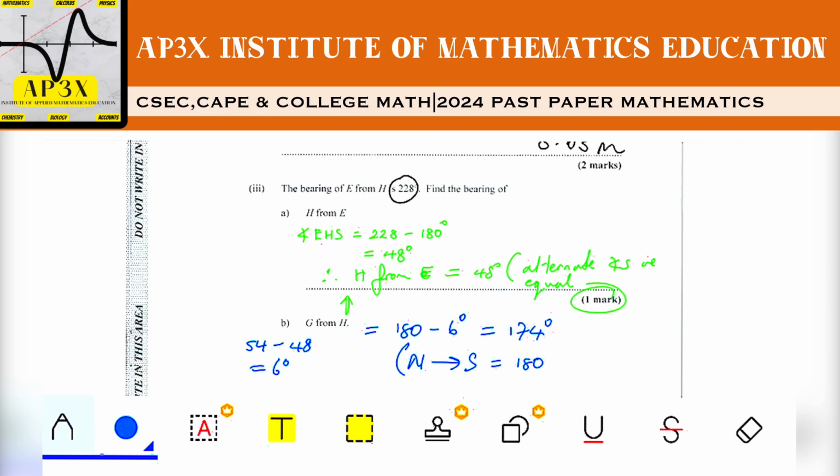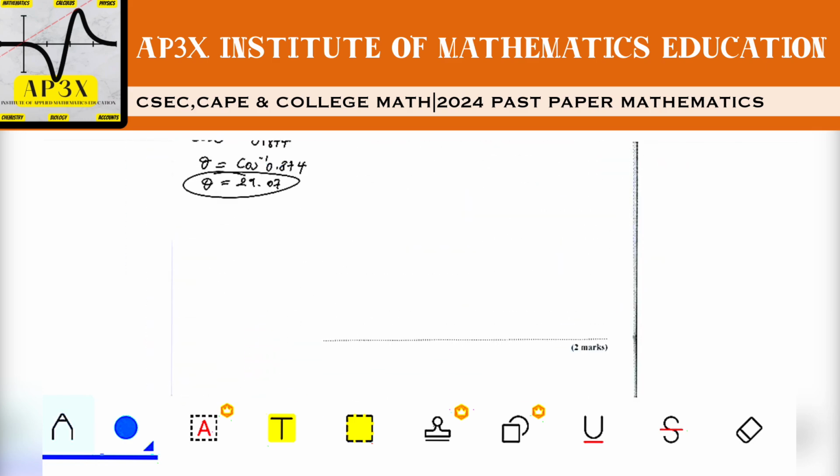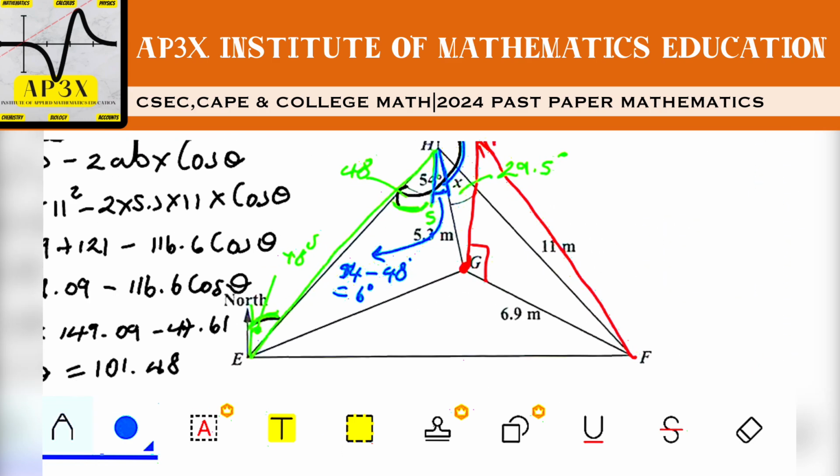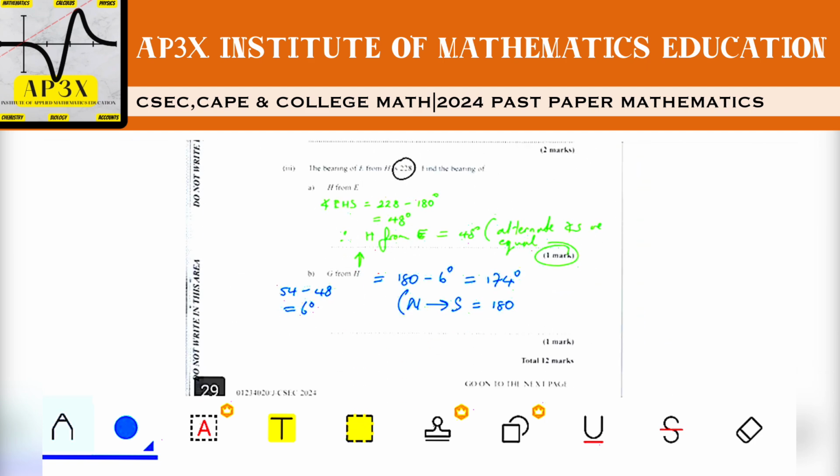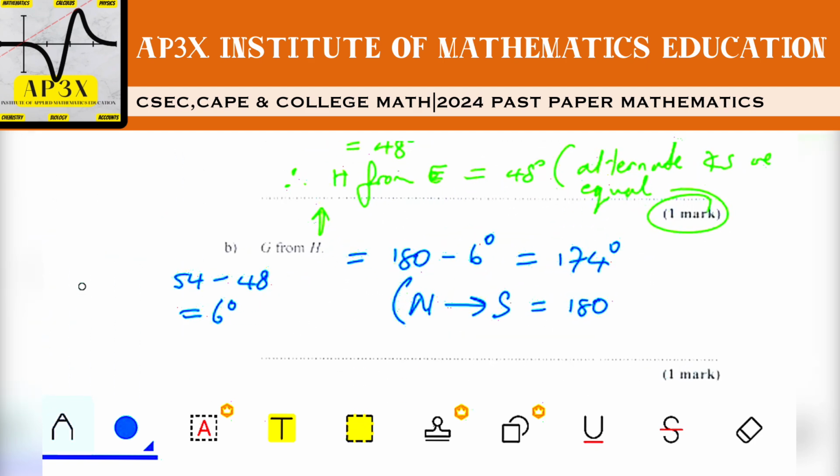We could actually name that angle. All right, we could name that 6 degree angle that we zoomed up here. We could name that angle SHG. So angle SHG here is equal to 54 minus 48, which is 6 degrees. And so therefore G from H would have been equal to the 180 minus the 6 degrees, equal 174. All right, angles at a point in a straight line measure 180. All right, you could do that.